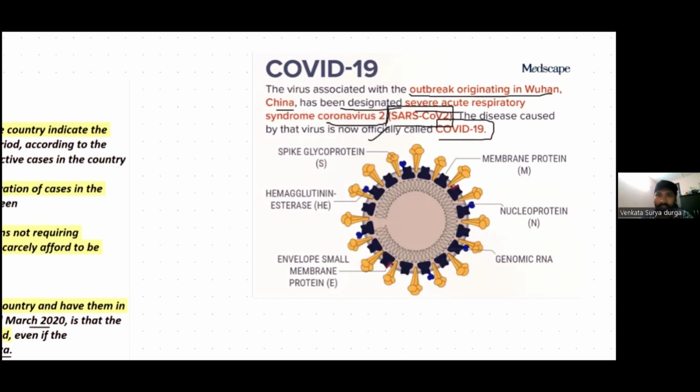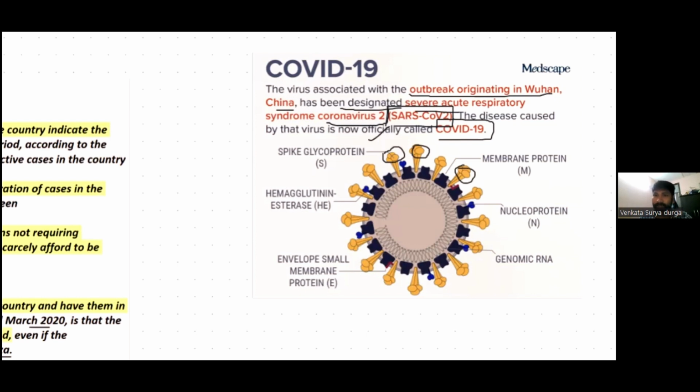You can see spikes in the COVID-19 virus. So they are protein spikes, and different parts have been clearly demarcated on the virus. It is not very important. Just understand the COVID-19 pandemic and what causes the virus, what causes the disease, right?